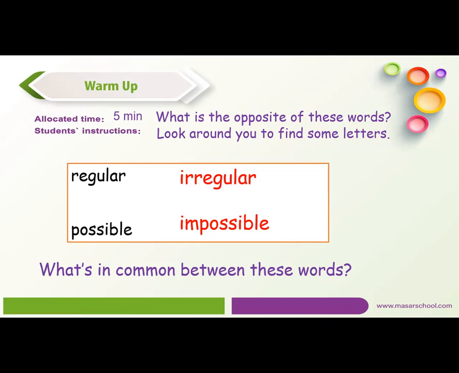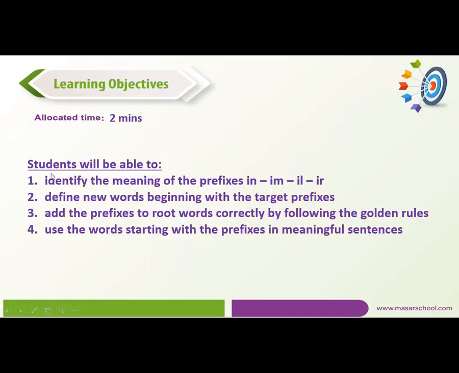They both have prefixes. Yeah, they both have prefixes, that's right. And they have opposite meaning. Regular, the opposite is irregular, and possible, it's impossible.